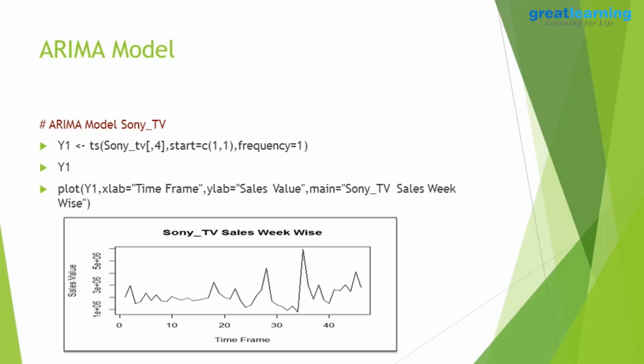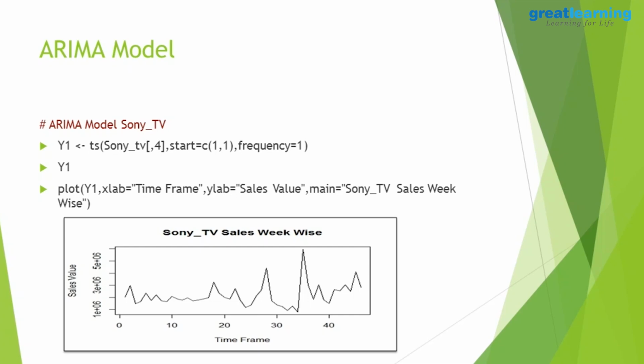Here we converted the Sony TV data. Sony TV is a data frame in which the 4th column is the sales value for a particular week. So we converted that value starting from the number 1, that is week 1, and the step is 1, that is going week-wise, and the frequency is 1 because for each week we want to have 1 data point only. So that's why the frequency is 1.